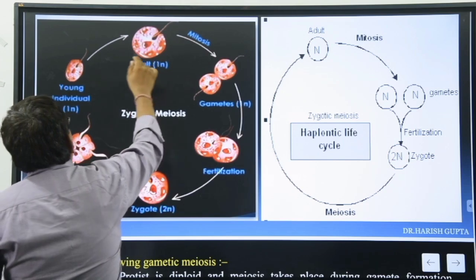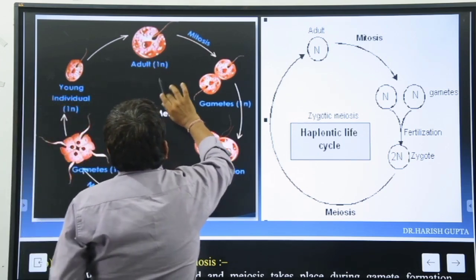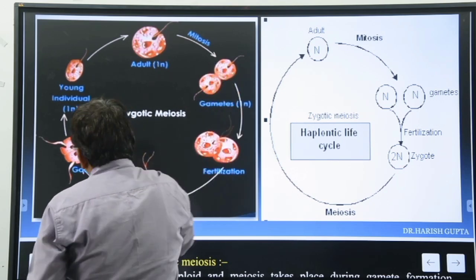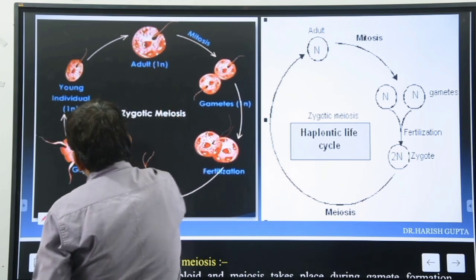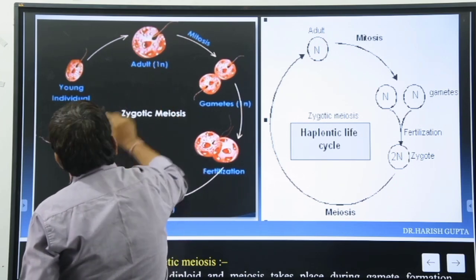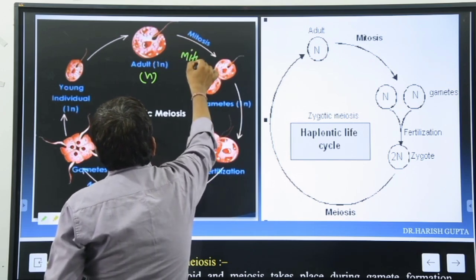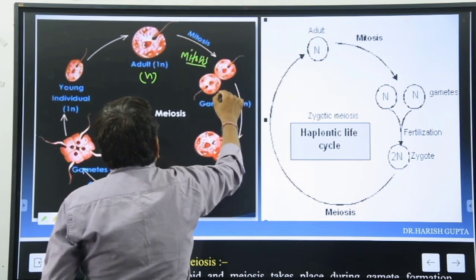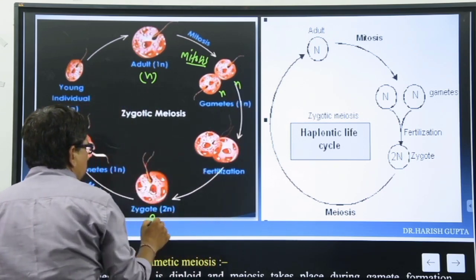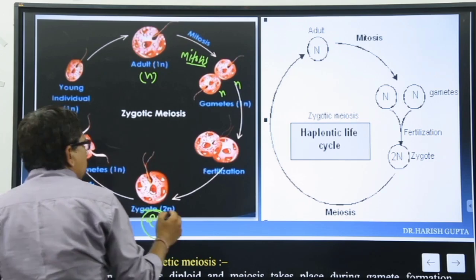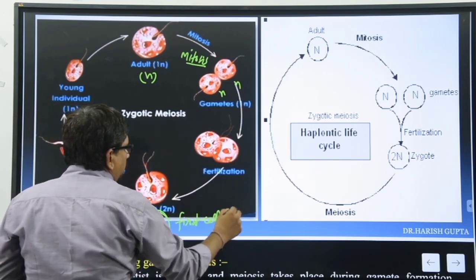This one is the young adult. It is n, and it is n. And here mitosis occurs and the gametes are formed. The gametes are formed due to mitosis. It is n, and with the help of mitosis, not meiosis, mitosis, it makes the gametes. These are n and n, and these gametes fuse and make the zygote, which is 2n. It is diploid. The zygote is the first cell of the diploid stage.